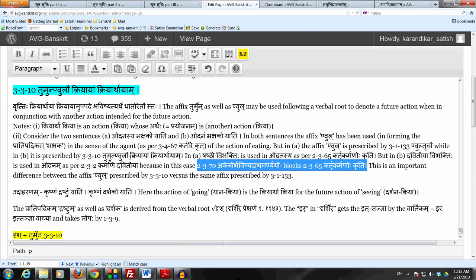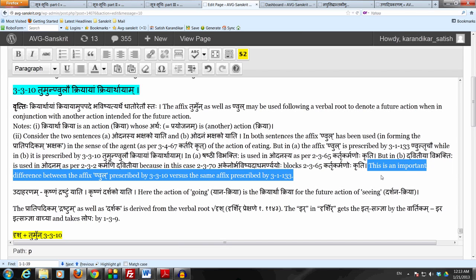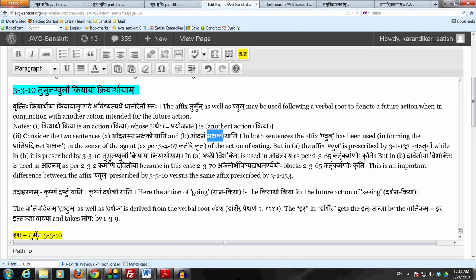This is a very important distinction between the affix nul prescribed by 3.3.10, this sutram, versus the same affix prescribed by 3.1.133. In the case of the affix prescribed by 3.3.10, the object of that future action takes the dvitiya vibhakti because 2.3.70 blocks 2.3.65. In the case of the first instance, when we use the general application of nul by 3.1.133, nul trichau, then the object of the action, which is not a future action, takes the shashti vibhakti by 2.3.65.